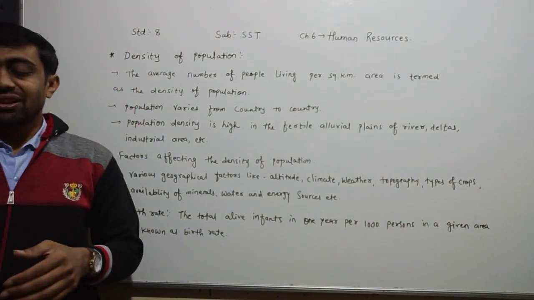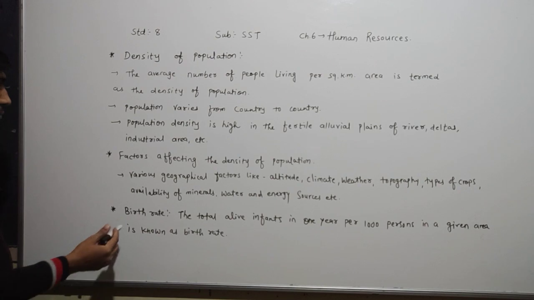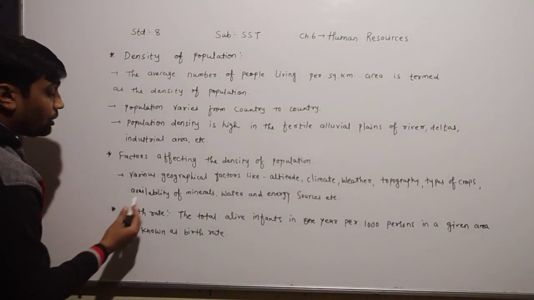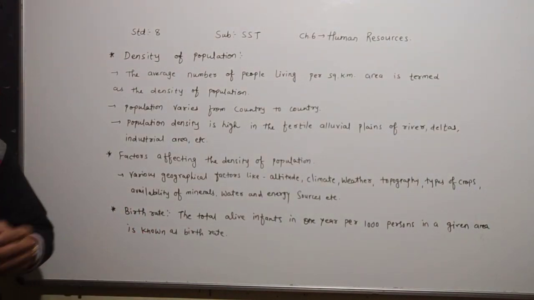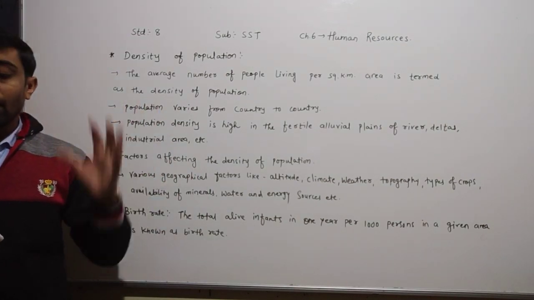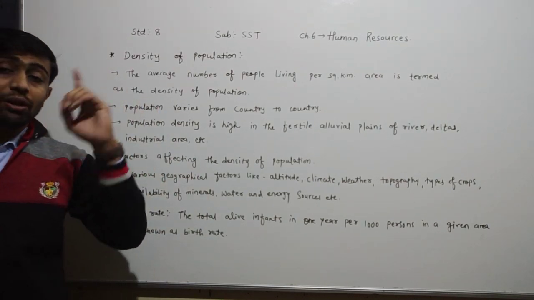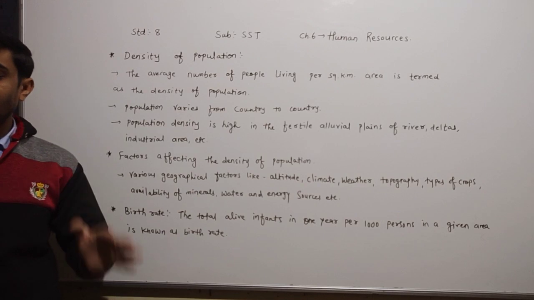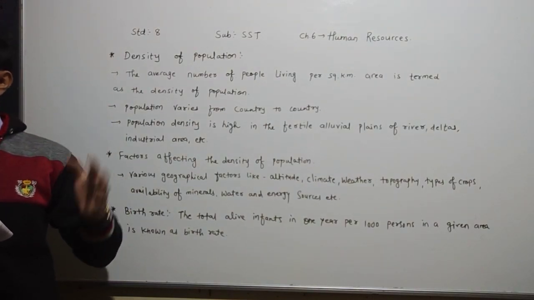Next, dear children, they have given information on the birth rate. The total number of live births in 1 year per 1,000 persons in a given area is known as the birth rate.